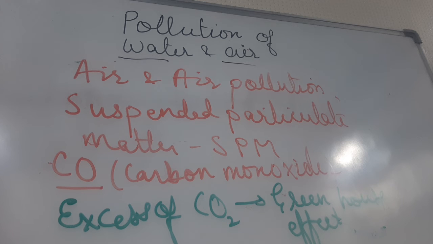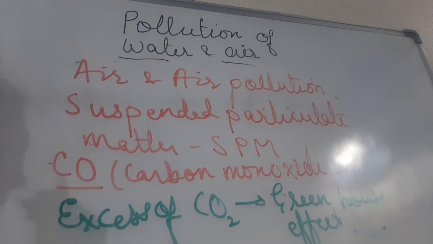Also, deforestation reduces the number of trees, which utilize carbon dioxide during photosynthesis. When trees are being cut, then the use of carbon dioxide is also reducing. So the amount of carbon dioxide is increasing in nature. Excess carbon dioxide in the atmosphere traps the heat of the sun. This is called greenhouse effect.